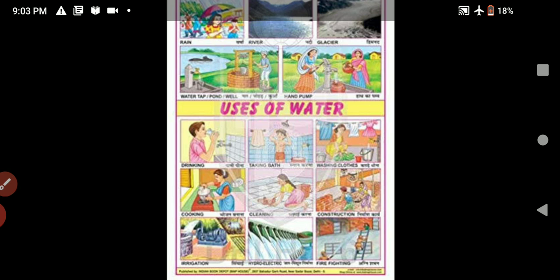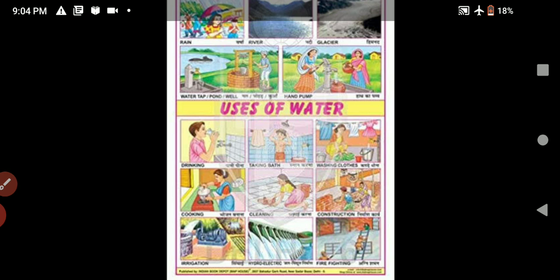Water is used for washing the clothes, for cooking, for mopping, cleaning, for constructing buildings, for the irrigation purpose, for production of electricity. To generate electricity, we use water. We use water to quench the fire. There are so many uses of water. We can't even think to live without water. We can't survive without water.